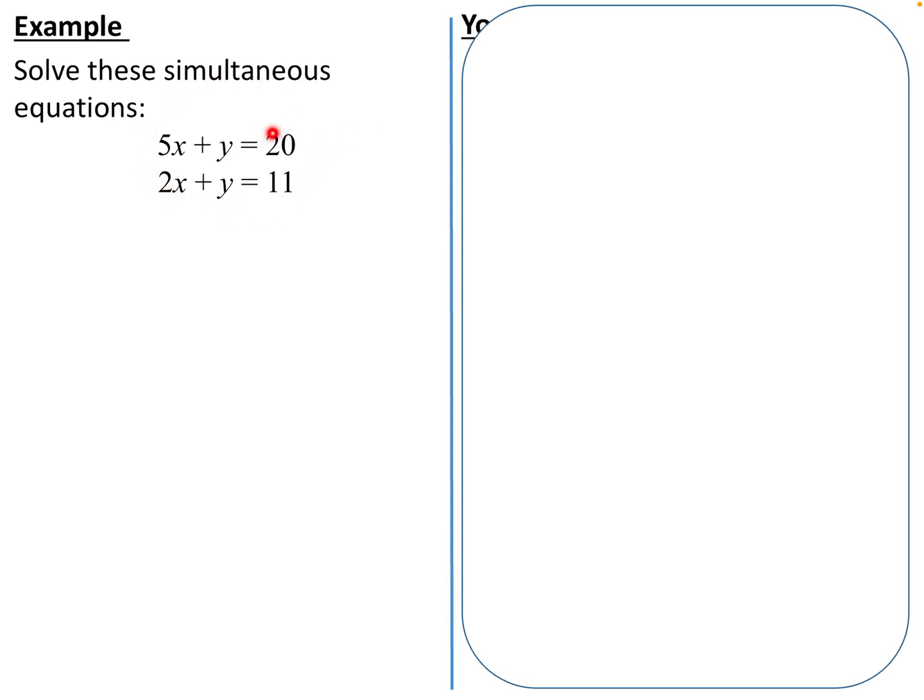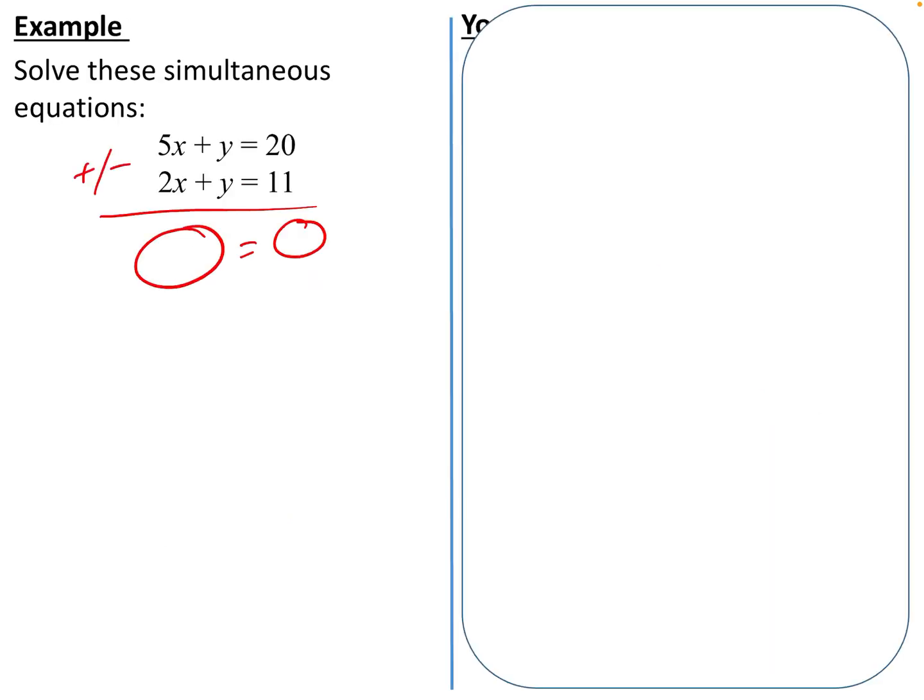And as long as we know that these are simultaneous and that they are happening at the same time, we are perfectly okay to add and subtract them. Now, as I said, I want to be able to cancel one of these things out. I want to create a new equation. So I'm going to either add or subtract. I haven't decided yet. I want to add or subtract these so that when I get down here, this equation here is going to equal a number, and I'm just going to have one variable on the left-hand side, just one letter. I don't want x and y, I want either x or y.